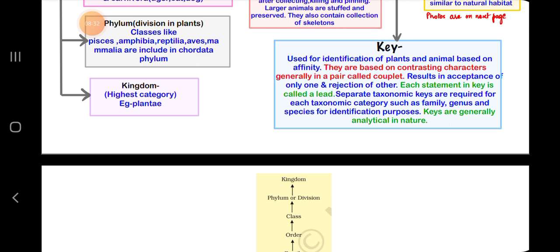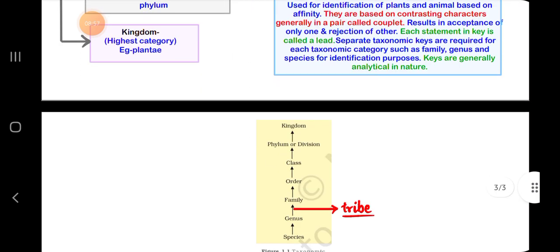Key, used for identification of plants and animals based on affinity. They are based on contrasting characters, generally in a pair called a couplet, which results in acceptance of only one and rejection of the other. Each statement in a key is called a lead. Separate taxonomic keys are required for each taxonomic category such as family, genus, and species. Keys are generally analytical in nature.